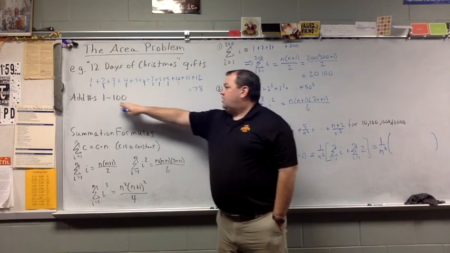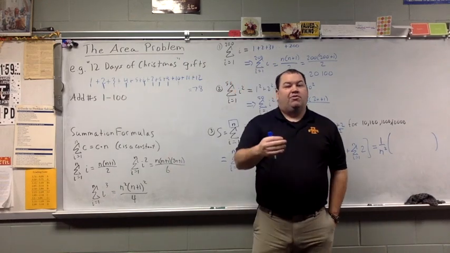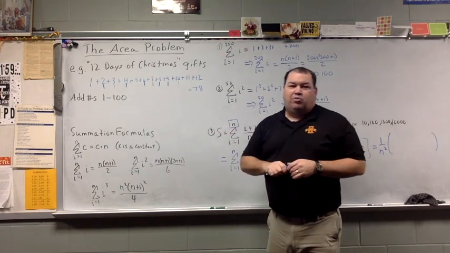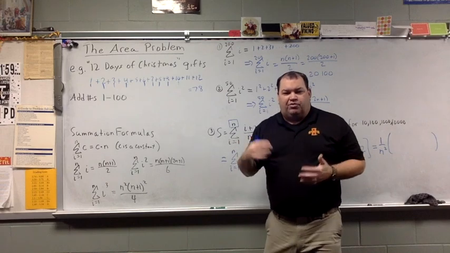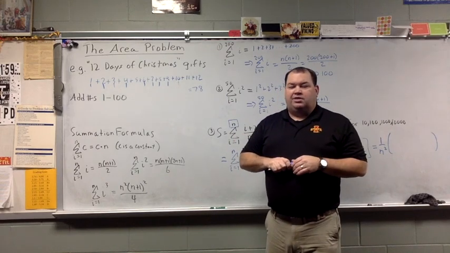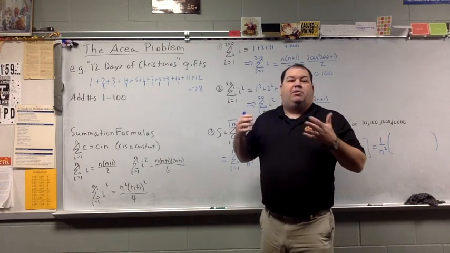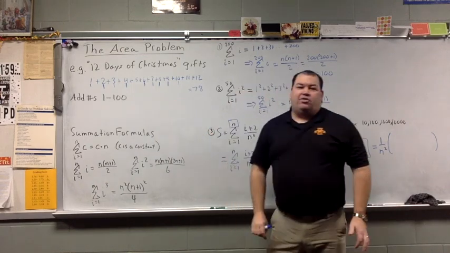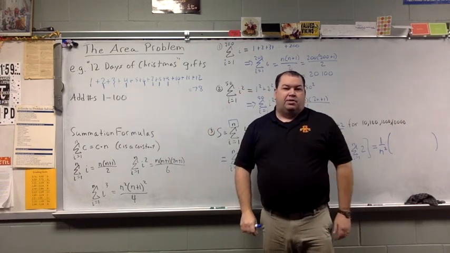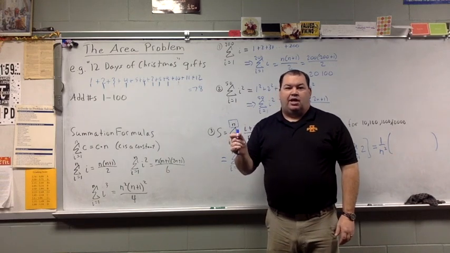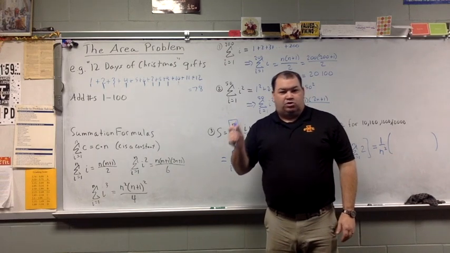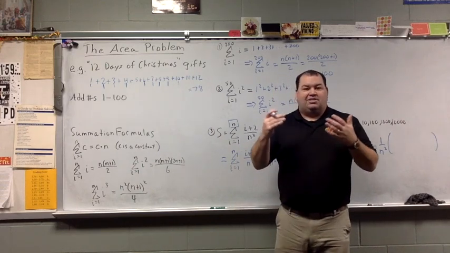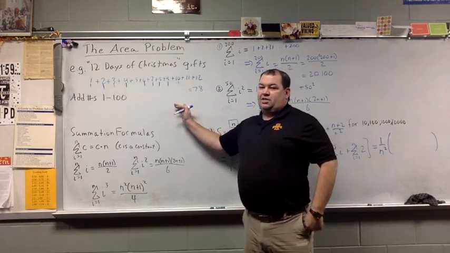Carl Friedrich Gauss, he was a German mathematician, was given this problem, the stories go, when he was in elementary school. He was a very advanced mathematical thinker, and his elementary teacher wanted to keep him occupied. So she gave him a problem like this and said, let's add the numbers from 1 to 100. And he was done like that. And the teacher was shocked and said, well, what if I asked you to do 1 to 1,000? And he came up with this system that made this easier.